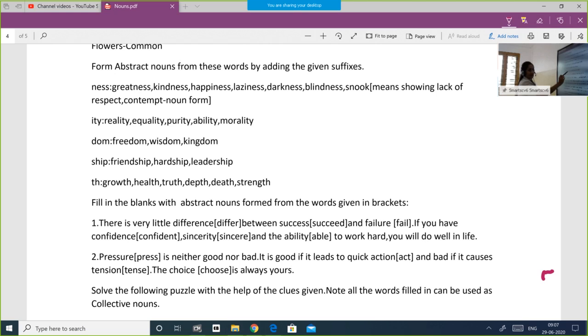Remember, suffixes are what you add after a word. Prefixes are what you add before a word. Pre means before. Suffix means what you add after. TH. Next suffix is TH. Growth. Health. Truth. Depth. Death. Strength. I'll repeat. Growth. Health. Truth. Depth. Death. Strength.